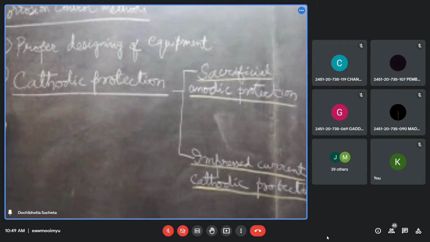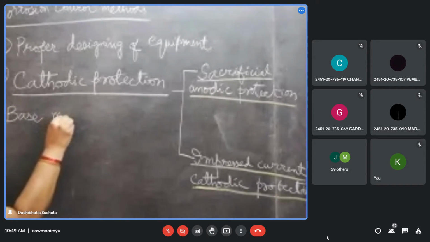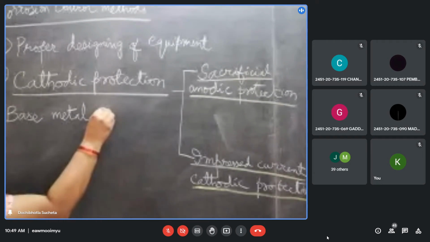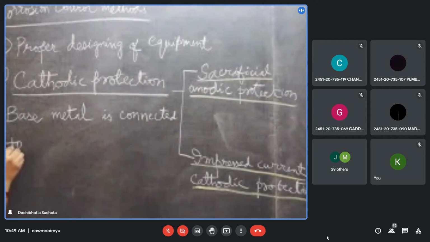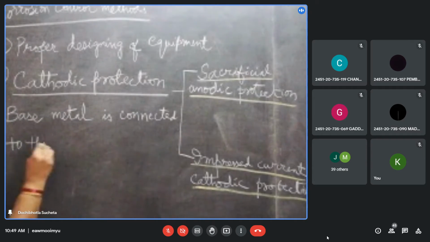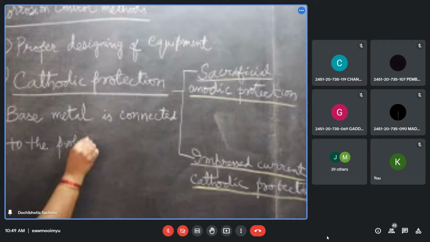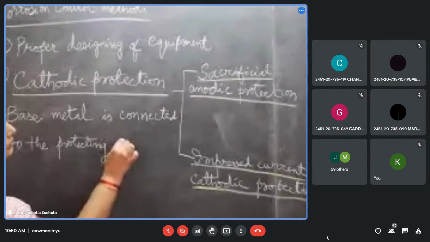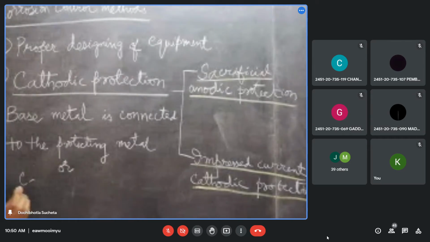Put a good point, bullet and write: the base metal is connected to the protecting metal or cathode of battery.